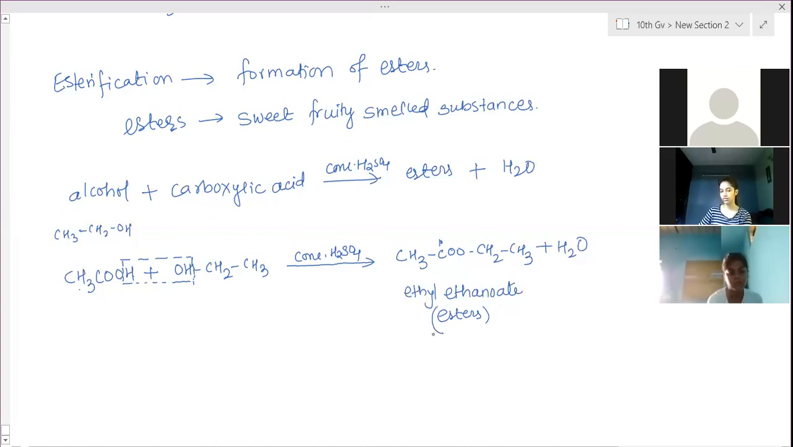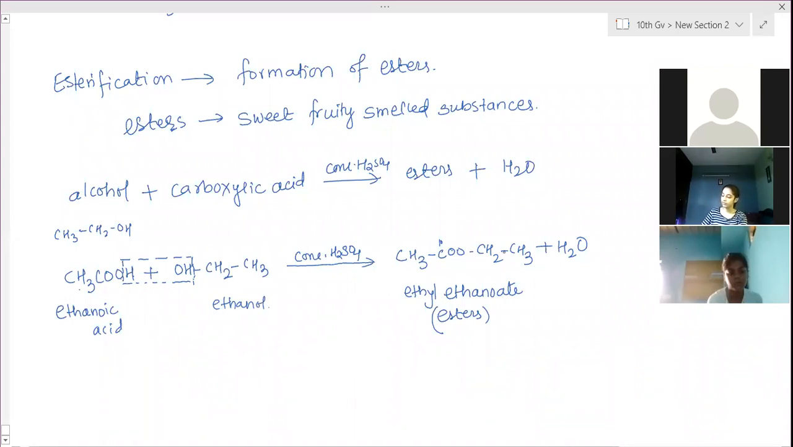So this is an ester. You have heard of polyester earlier. We are using polyester clothes. Many molecules of this ester combine together to form polyester. Polyester has an ester as its monomer. Okay, clear? So ethanoic acid combines with ethanol and forms ethyl ethanoate.